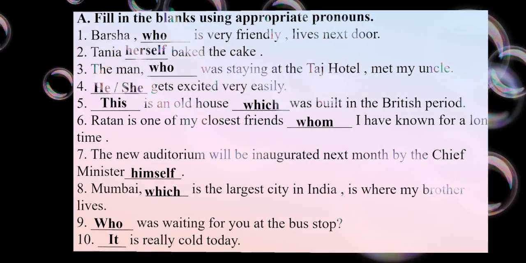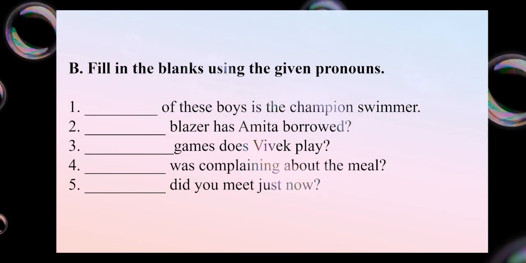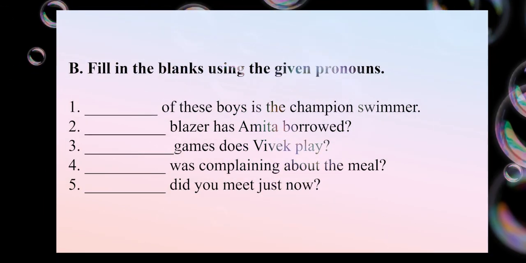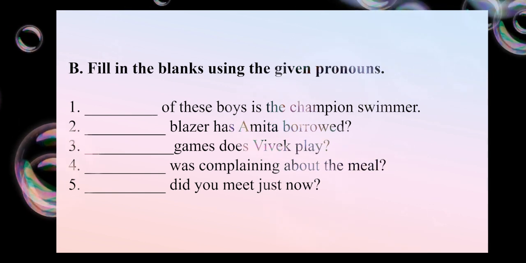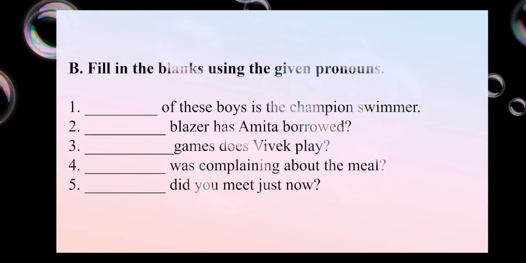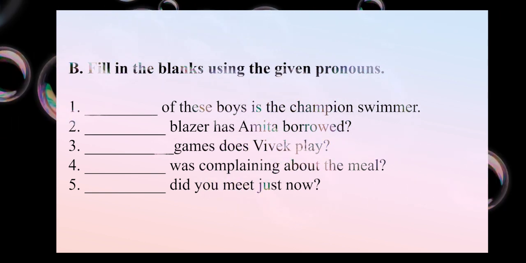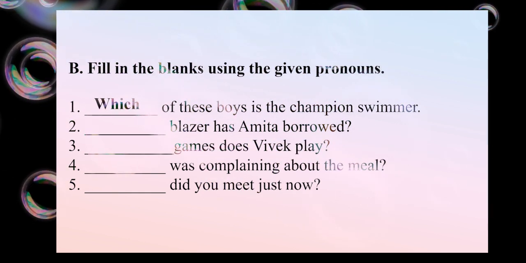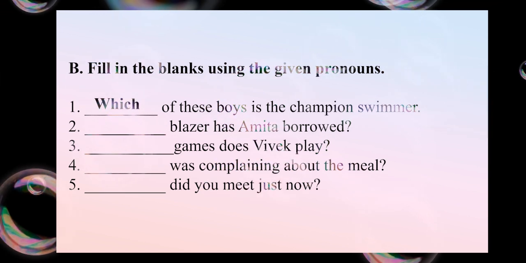So let's jump to question number B. What it is, let's have a look. What's question number B? Fill in the blanks using the given pronoun. As you have been given the pronouns in your boxes, let's have a look. As you can see the question on the screen. Dash of these boys is the champion swimmer. Which of these boys? Okay, I'm comparing, no?